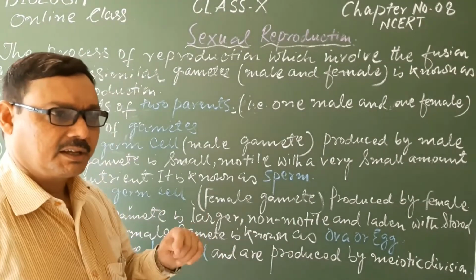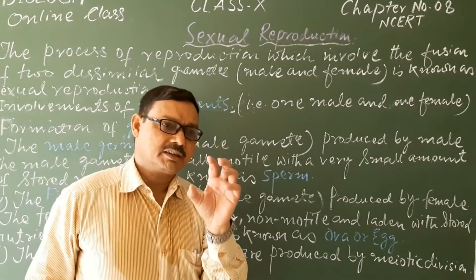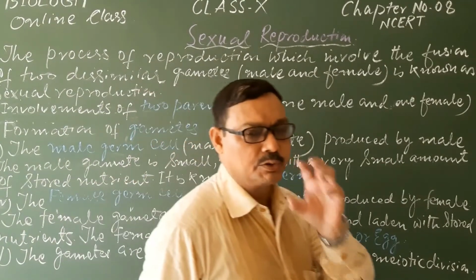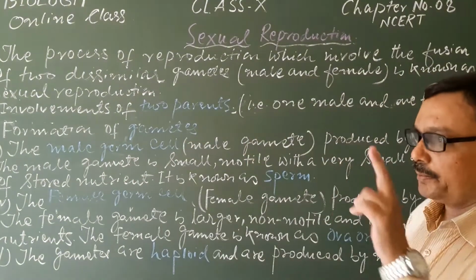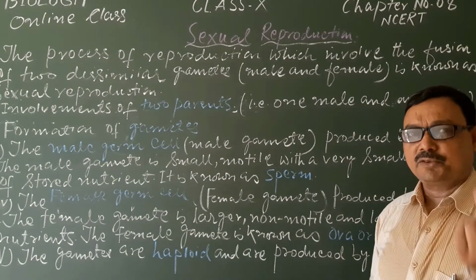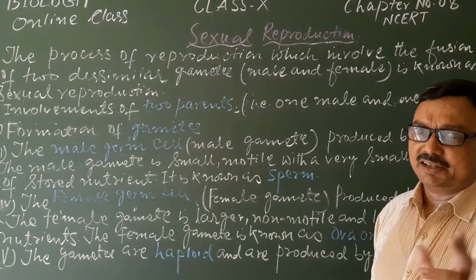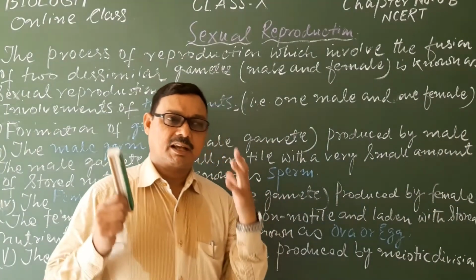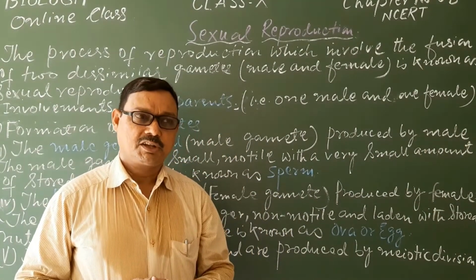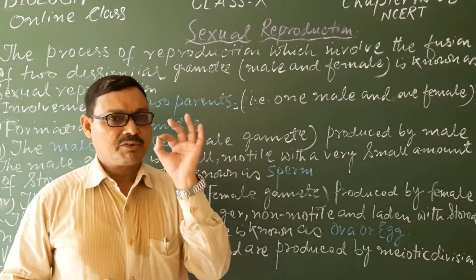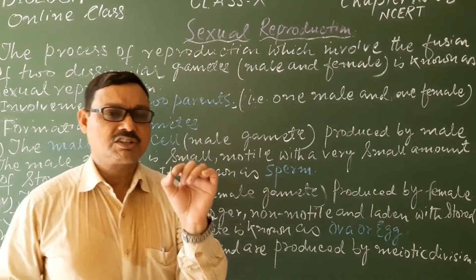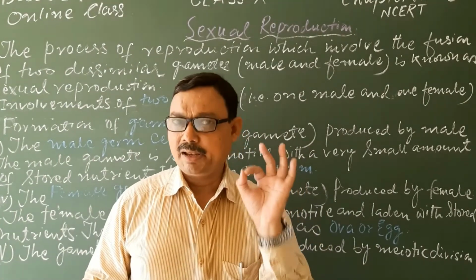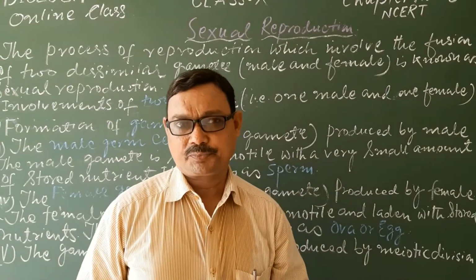That means dissimilar gametes will be produced by the male and female, and their fusion will take place. This is the process of sexual reproduction. That means sexual reproduction involves the fusion of two dissimilar gametes produced by male and female.